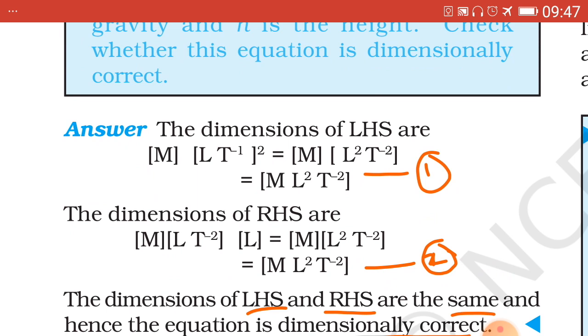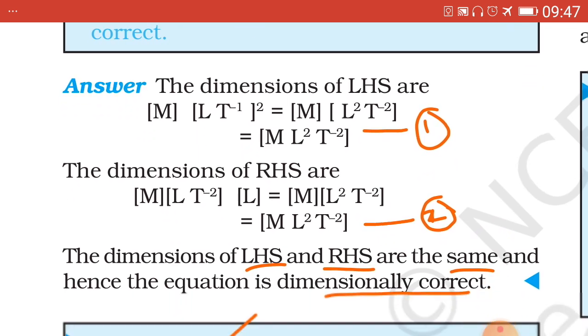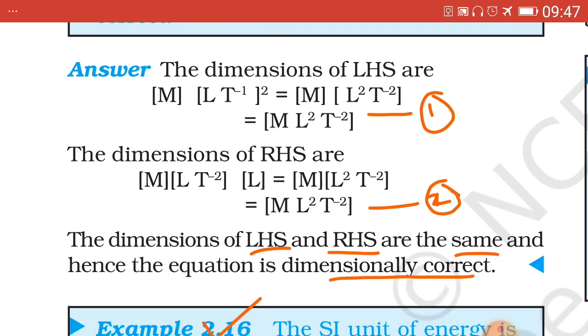So simplification turns out to be equal to m raised to 1 L2 instead of L1, that is power 1 plus 1 added, which is equal to L2 t raised to minus 2. Now again on simplification, which is equal to m raised to 1 L2 t minus 2. Equation number 1, which has been indicated.